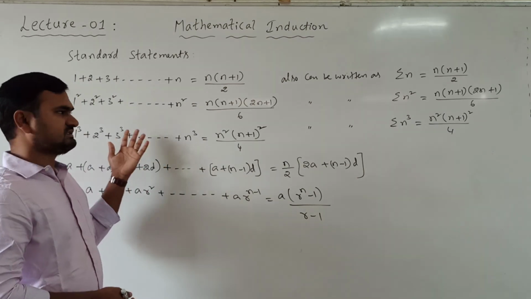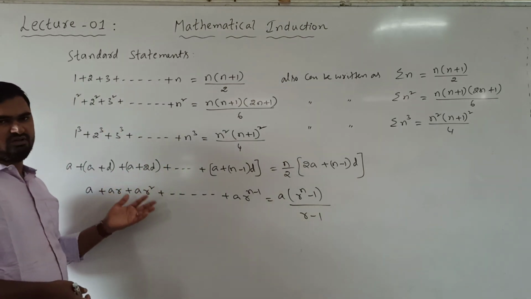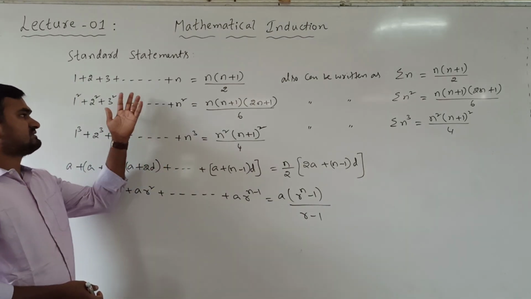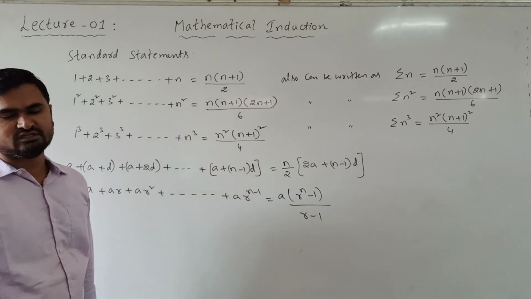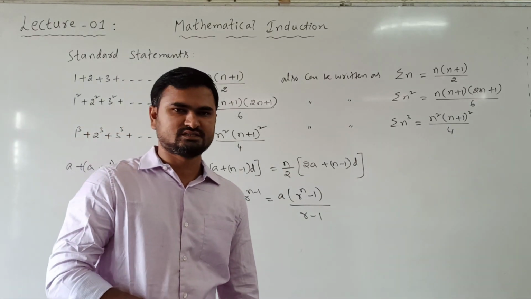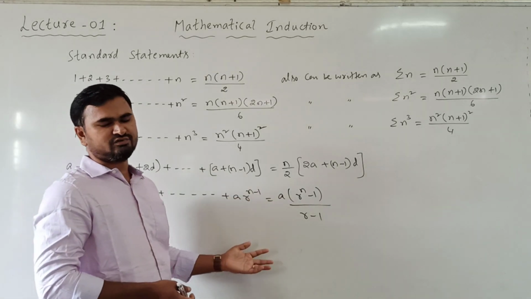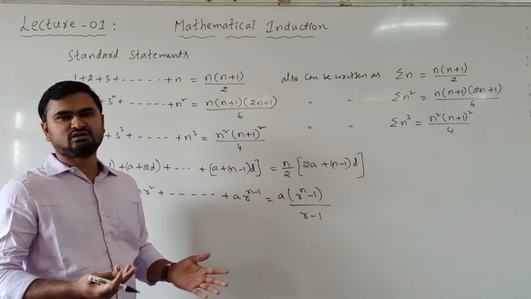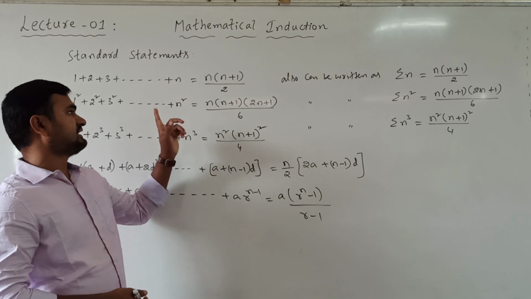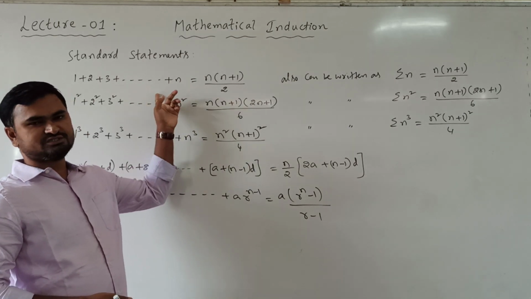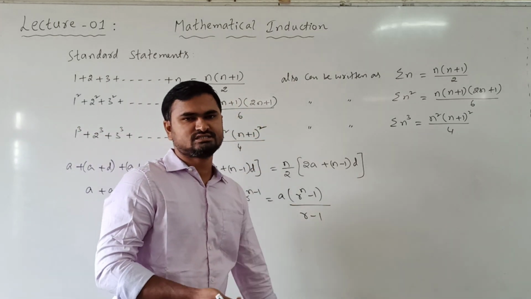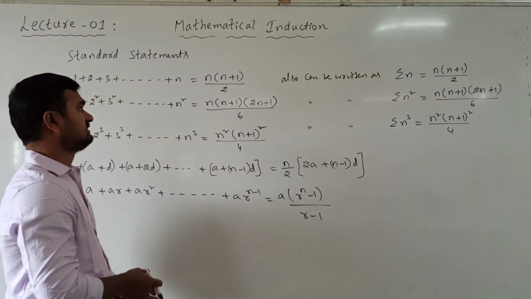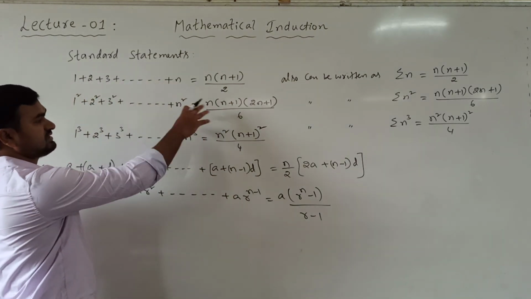Okay, if it is forming an AP or GP or HP, or the sum of natural numbers, squares of natural numbers, cubes of natural numbers, we can write some formula for finding the summation. But if it is not a standard one, taking the sum of the terms may be complex. So in such a case, what method do we use for solving this type of problems?